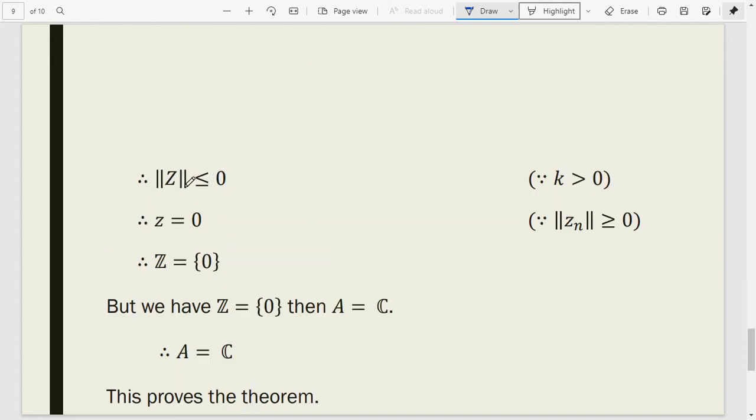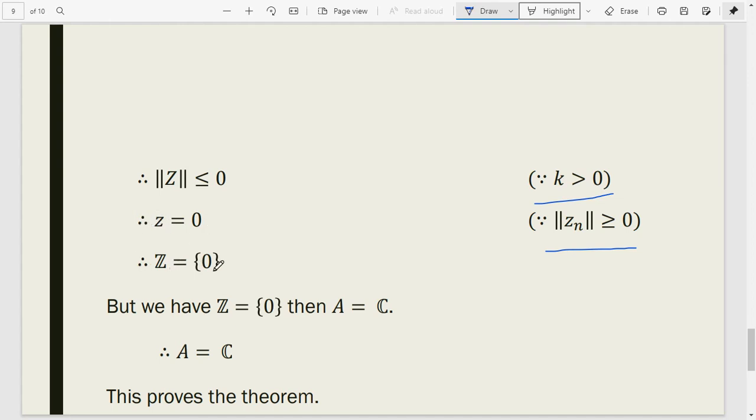So norm z is less than or equal to 0 because k is greater than 0. But by definition, the norm is always greater than or equal to 0. So z is equal to 0.